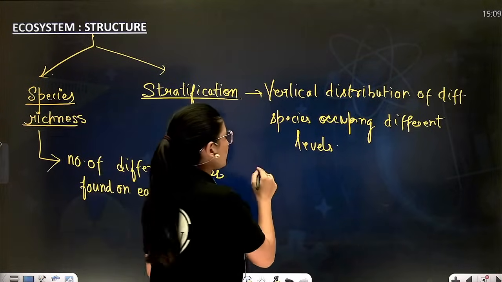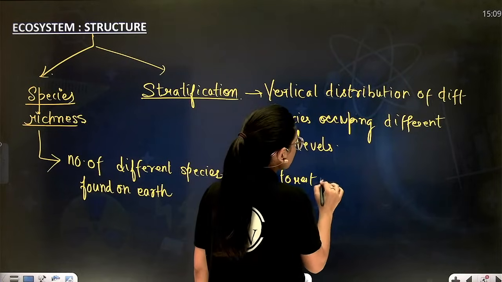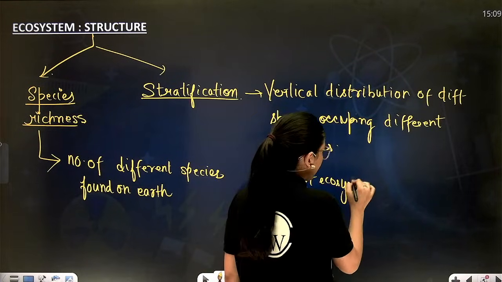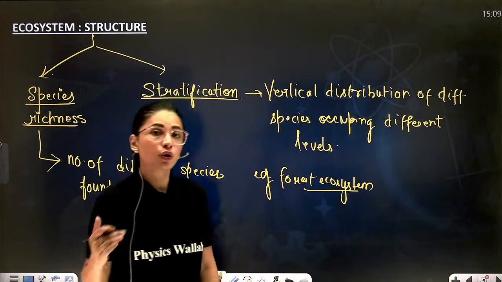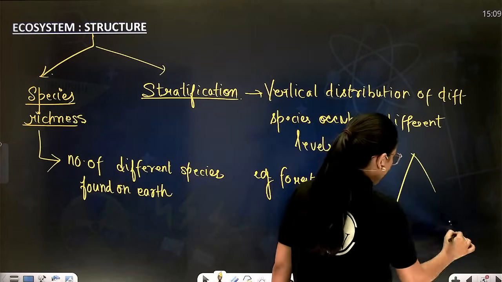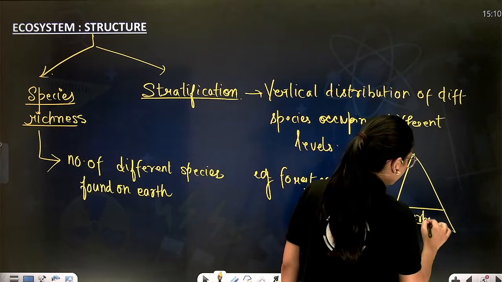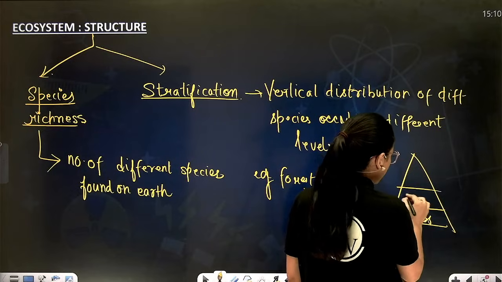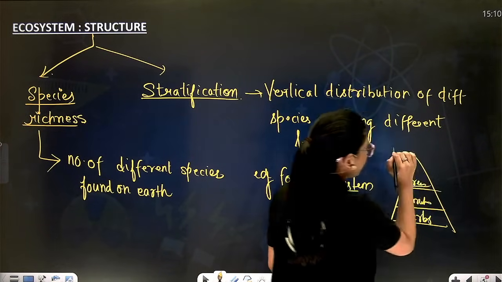For example, if I talk about a forest ecosystem, the biotic component mainly includes trees, herbs and shrubs. Herbs will occupy the lowermost level of the stratification, then will be shrubs, and topmost will be trees.